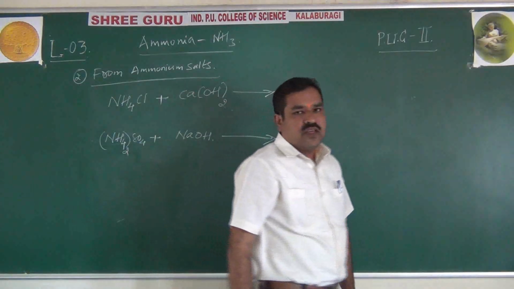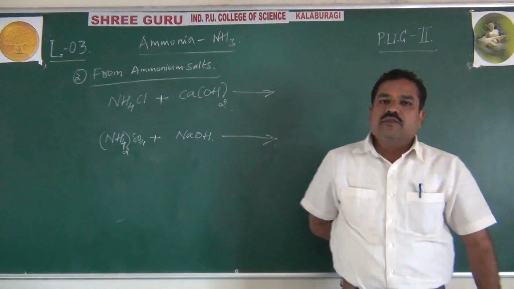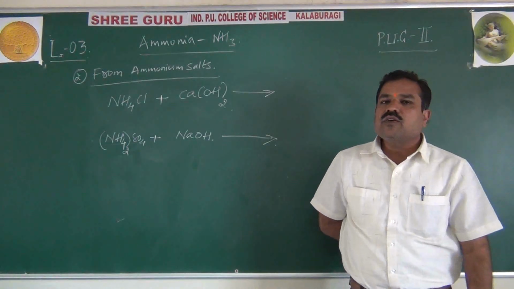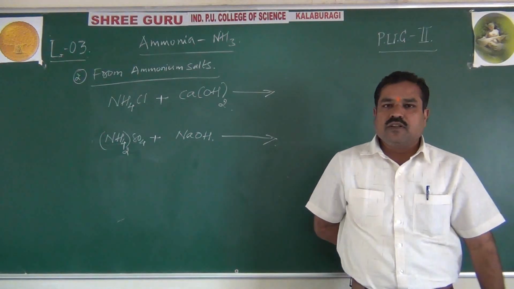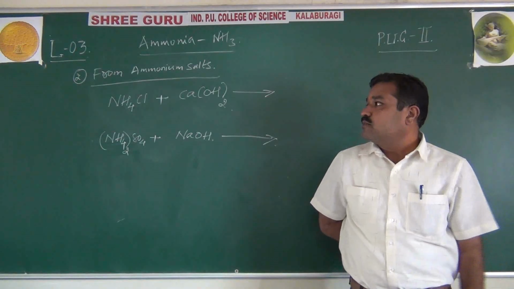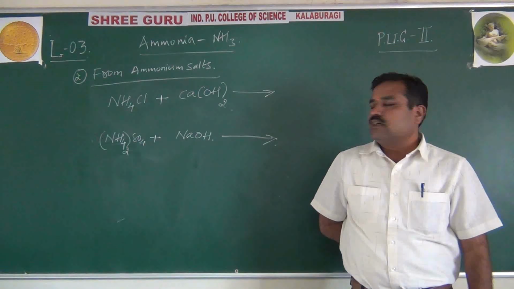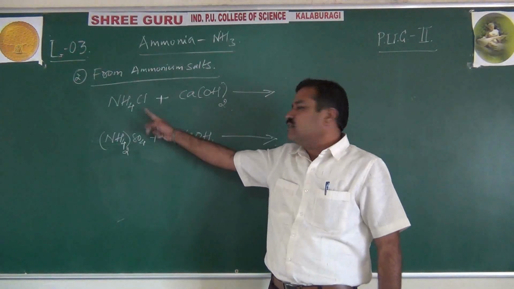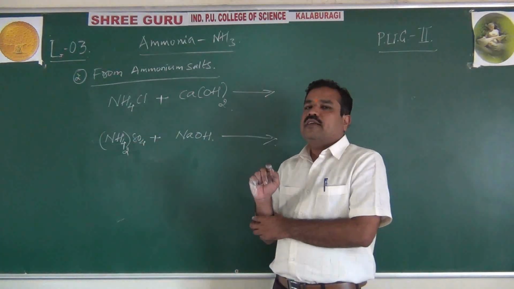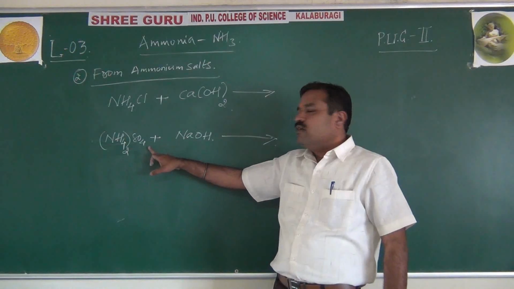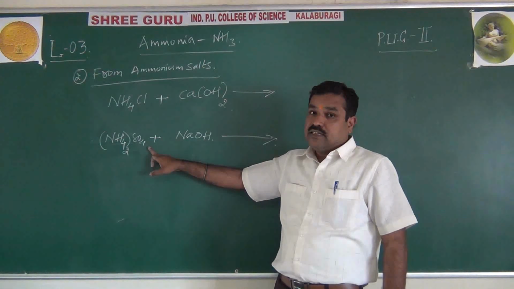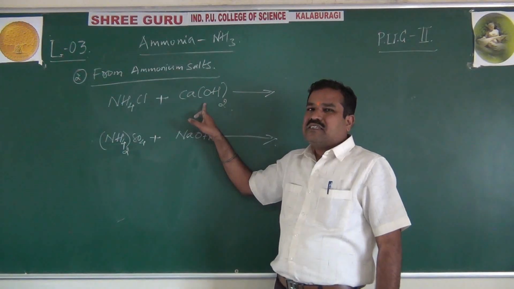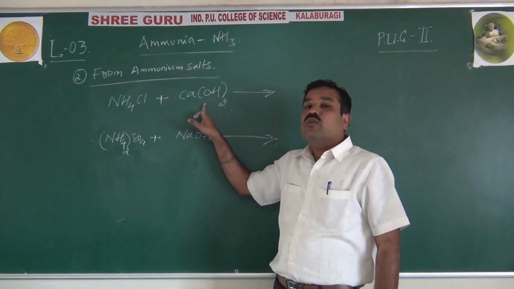First method from urea: first, dissolving urea in water to form ammonium carbonate. Ammonium carbonate further decomposing to ammonia, carbon dioxide and water. Simple, right? But second method from ammonium salts. So these are acidic salts actually. Ammonium chloride is formed by ammonium hydroxide and hydrochloric acid. Ammonium sulfate by the reaction of ammonium hydroxide and sulfuric acid. These are acidic salts. These acidic salts react with the bases and form this ammonia.